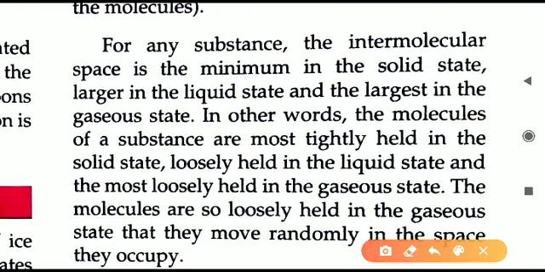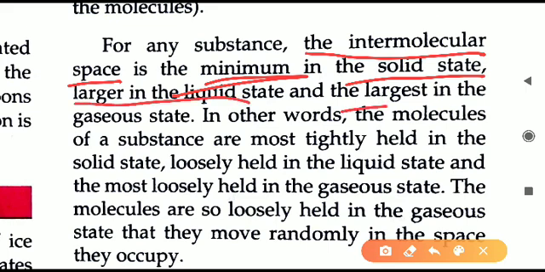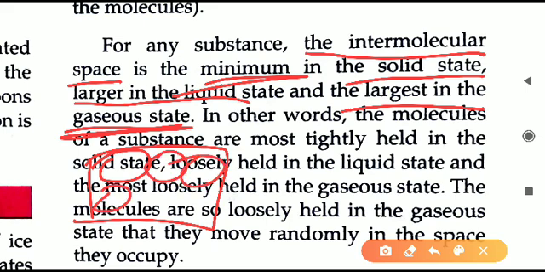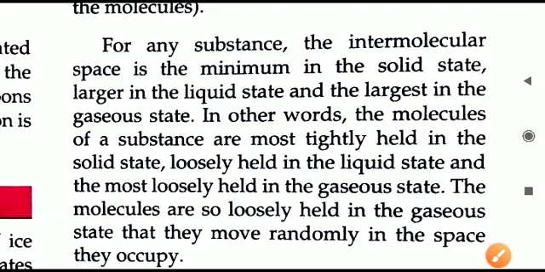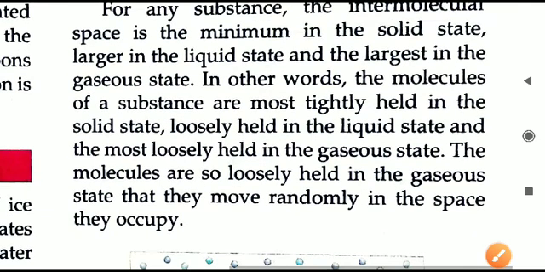Now this pattern of arrangement is given here. You can mark and learn from here. The intermolecular space is minimum in what? It is minimum in solid state. Molecules are very close to each other. So space is minimum in solid state, followed by liquid state, and the last one, the largest space, maximum space, is available in gaseous state. So in the solid, molecules are very tightly packed, they are very close to each other. In liquid, a little bit of space will be there, and in the gas, maximum space will be there. So that is the ascending order of intermolecular space told here.